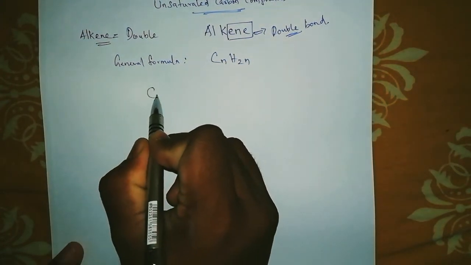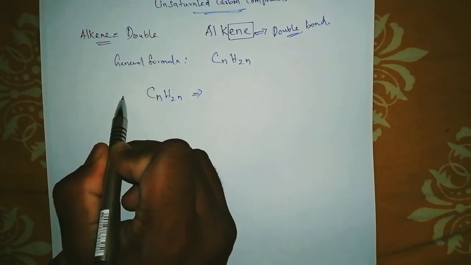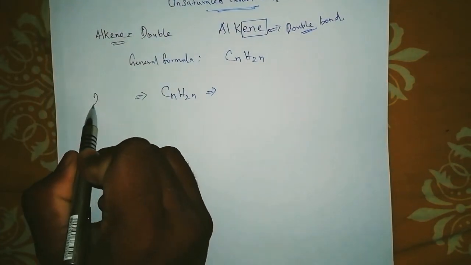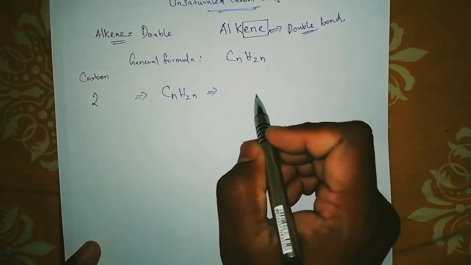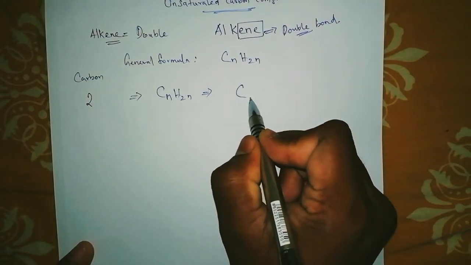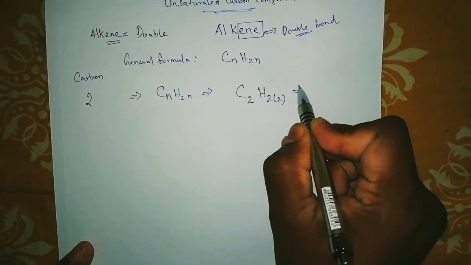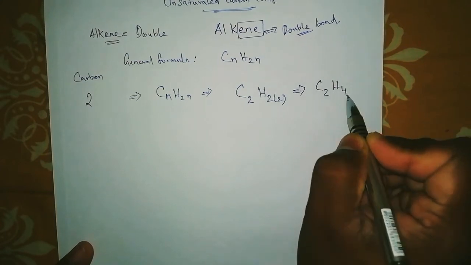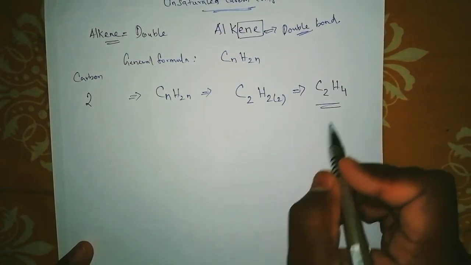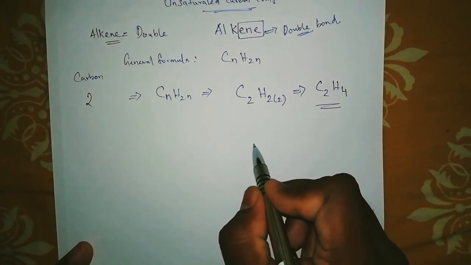Shall we do it now? The formula is CnH2n. We can substitute here the number of carbons. If the number of carbons here is 2, then we substitute here C2H2 into 2. So what formula comes? C2H4. How can we draw the structure for this?